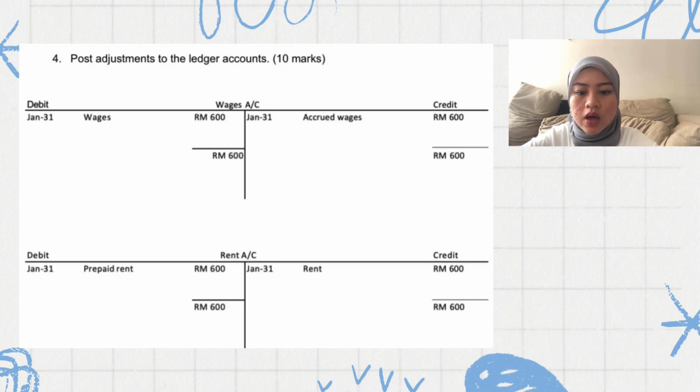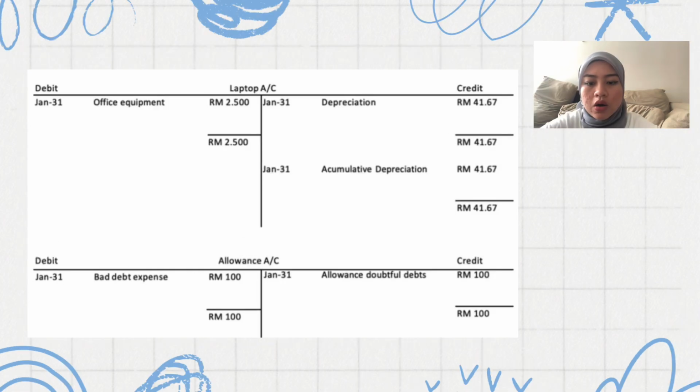Okay, next we have the rent account. On January 31st, on the debit side, we have prepaid rent RM 600 because it's an asset, and on the credit side, we have rent January 31st RM 600 because it's an expense. Next we have the laptop account, January 31st. On the debit side, we put office equipment RM 2,500. Then on the credit side, we have depreciation RM 41.67, and the same goes for accumulated depreciation.